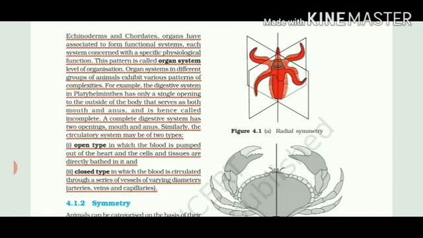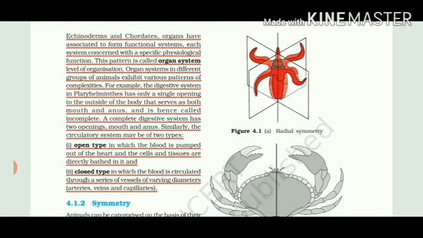One is the mouth, from where the entry of food takes place, and second is the anus, from where the fecal matter comes out of the body. Similarly, like the digestive system, the circulatory system can also be of two types. In simple ones, like if we talk about the open type, in human bodies, does the blood flow openly?